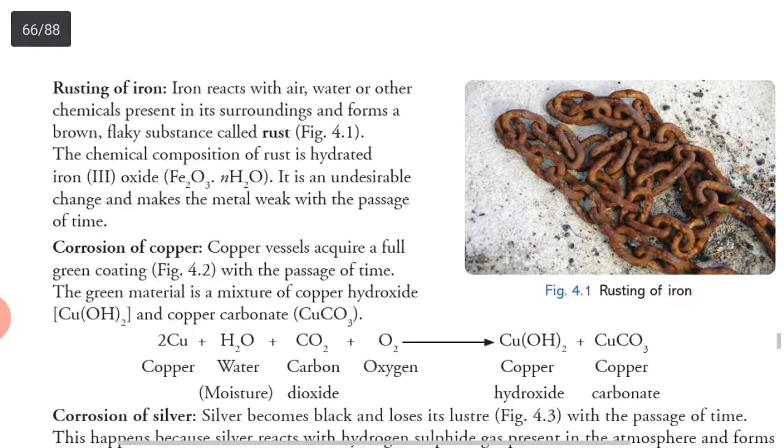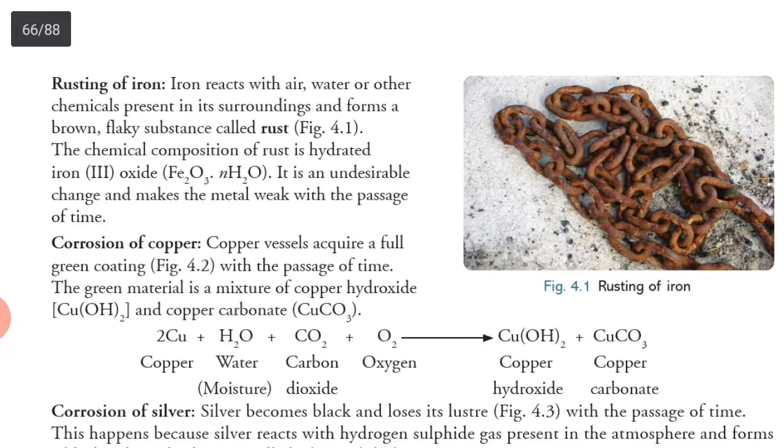And now you can see the rusting of iron. In the picture, you can also see a chain of iron, on which a brown layer got deposited, reddish brown in fact it is.